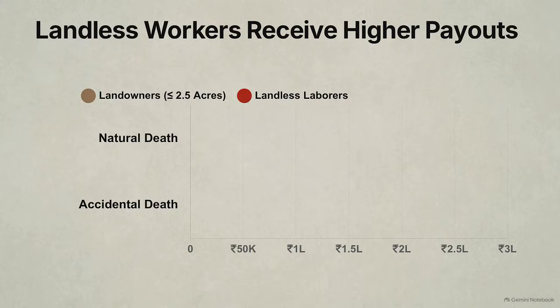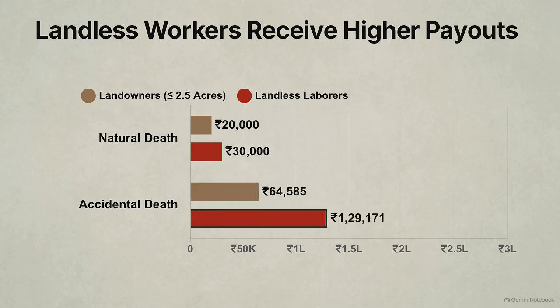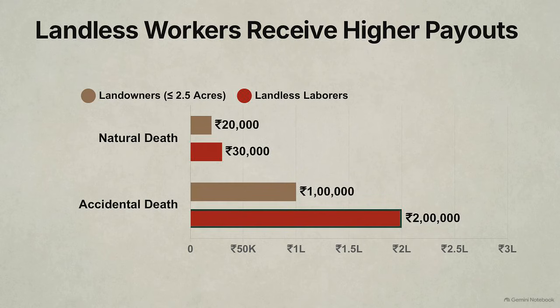This matrix divides benefits into developmental, occupational hazard, and catastrophic health zones. Payouts adjust for asset vulnerability. Natural death yields 20,000 rupees for landowners versus 30,000 for the landless. Accidental death widens this gap, 1 lakh for landowners but 2 lakh for the landless.